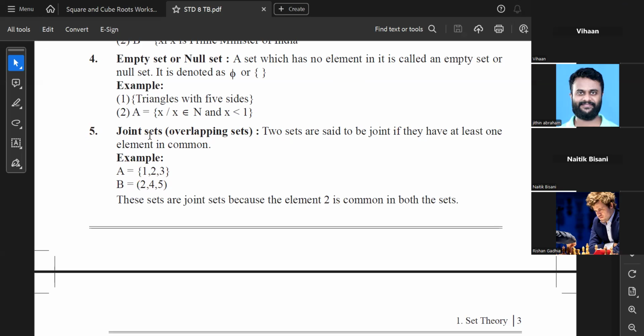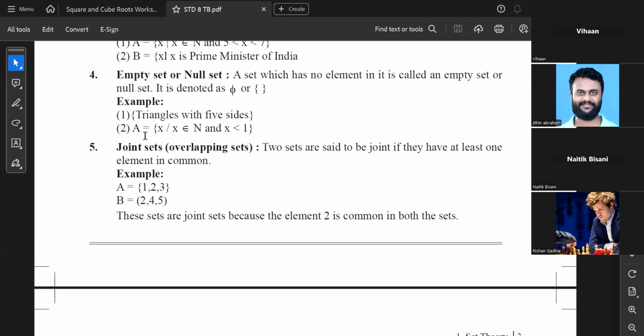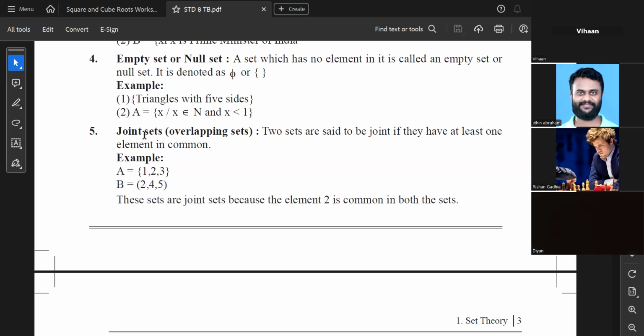Yes, Vihan, tell me. Sir, when do we use empty set? We'll come across the examples, don't worry. अभी तक तो कैसे सिर्फ कॉन्सेप्ट ही एक्सप्लेन कर रहा हूँ ना. After this I will be solving sums. तभी आप समझ जाओगे कि कब यूज करना है. Okay.